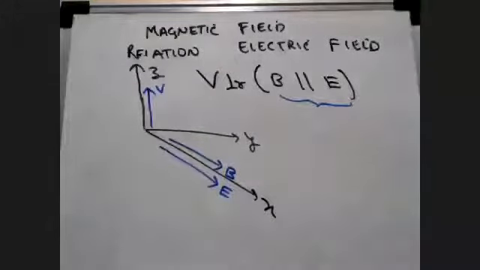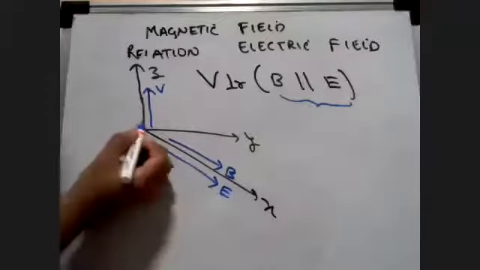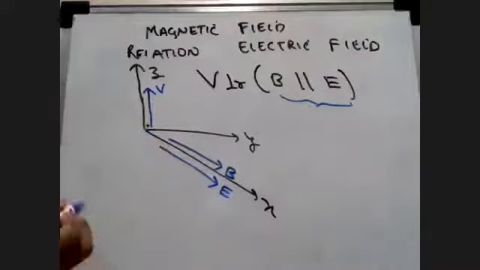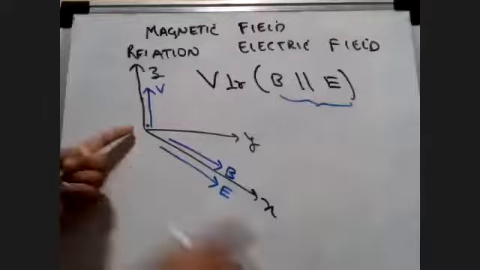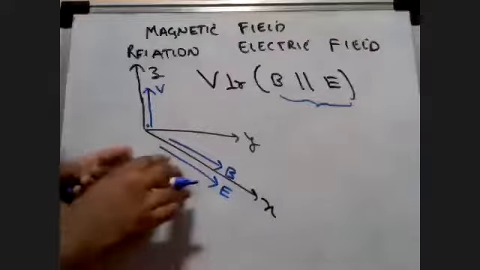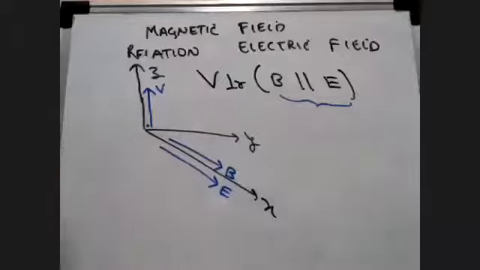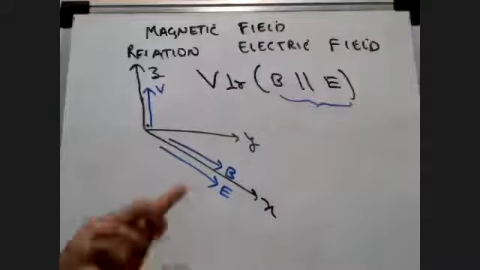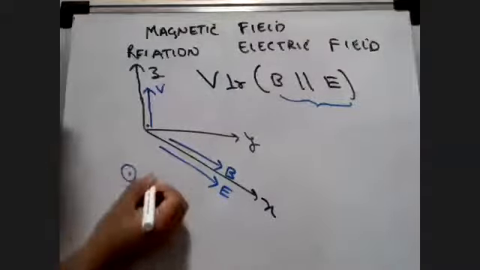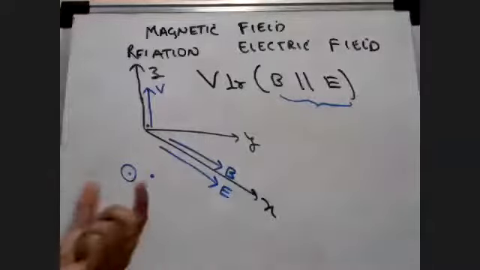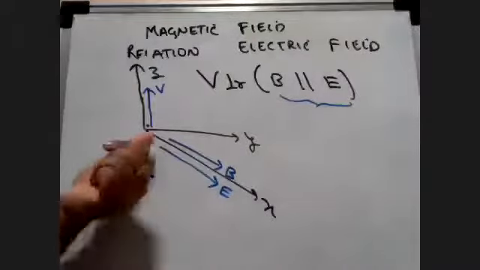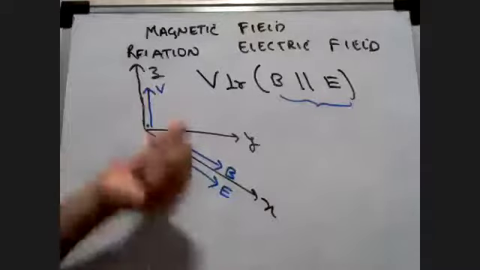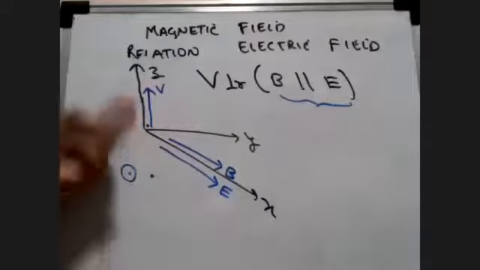In this case, students, can you tell me what we will get? The charge is starting from the origin. Just imagine this x-axis is coming towards you. Both the magnetic field and electric field are outside the plane. What will be the path of this charge at the origin with the velocity vector upwards?